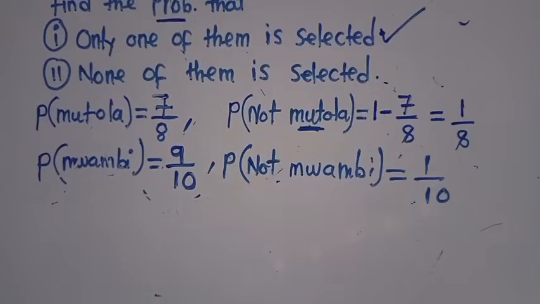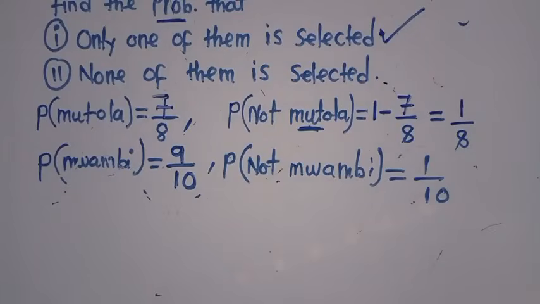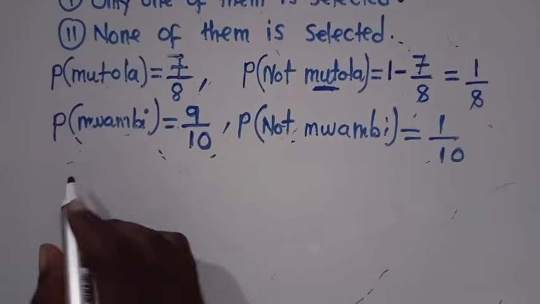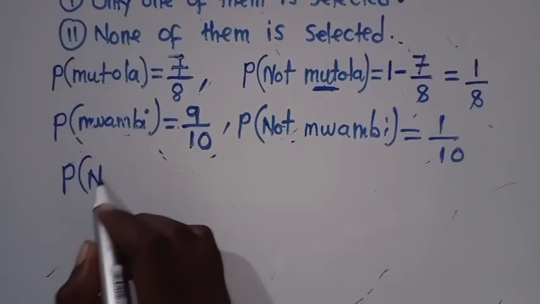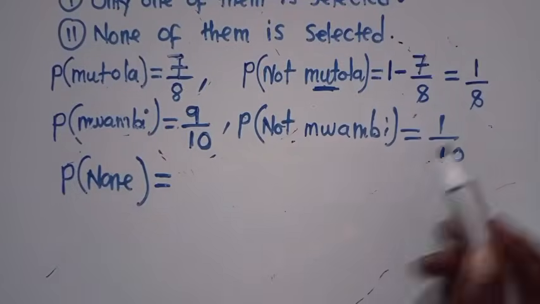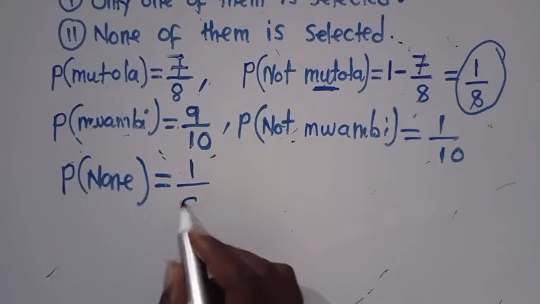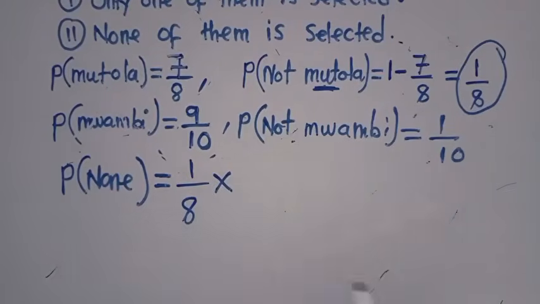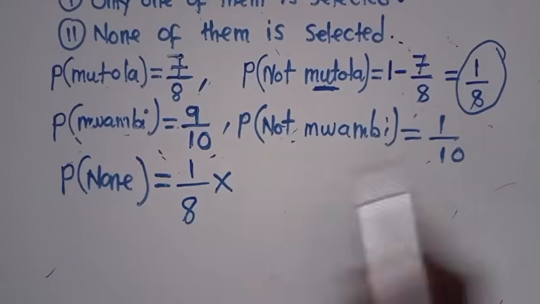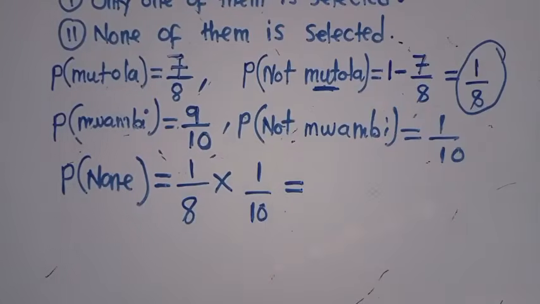The next question is saying none of them is selected. What do they mean when they say none of them is selected? You want to find the probability that none is selected. The probability of not selecting Mutore is 1/8, times the probability of not selecting Mwambi, which is 1/10. So when you multiply these, what is your answer?